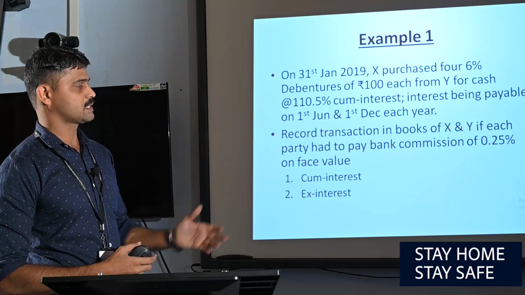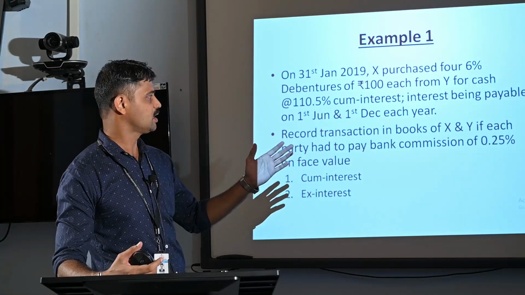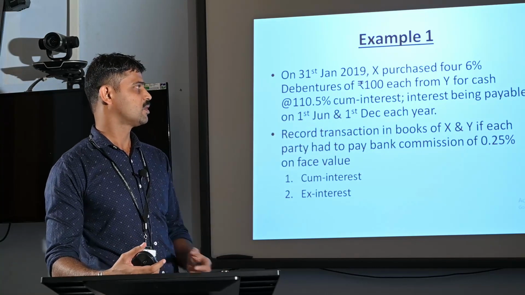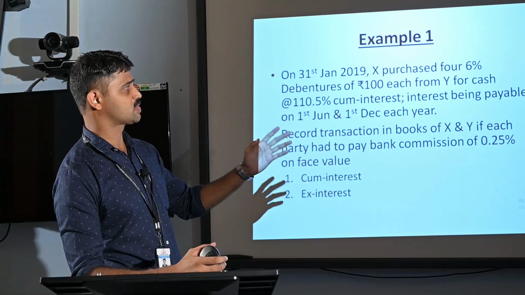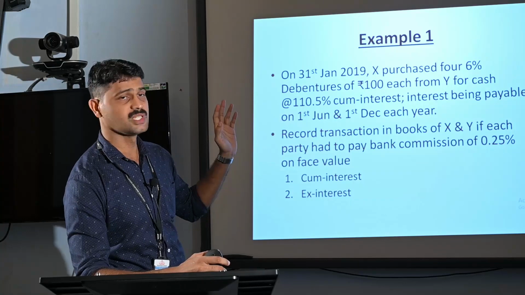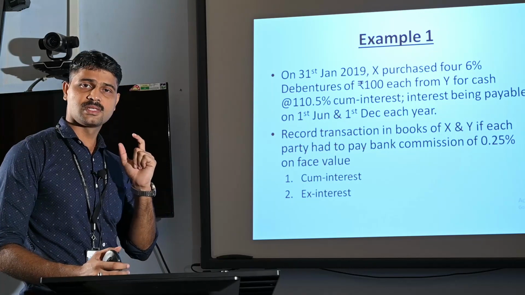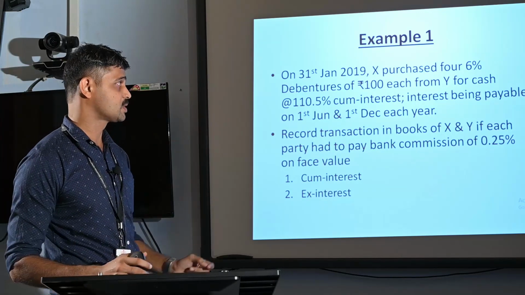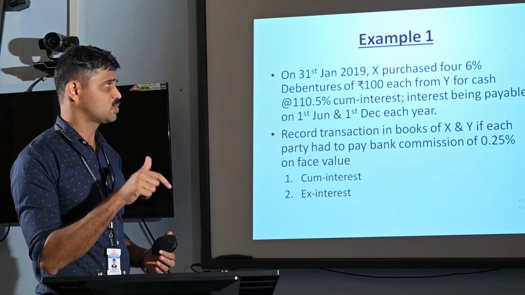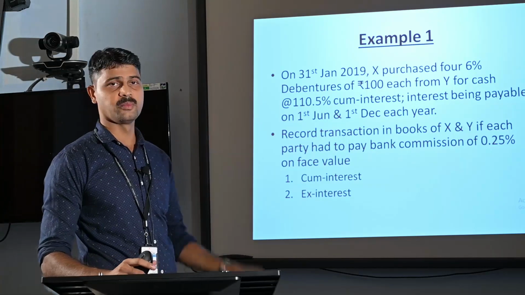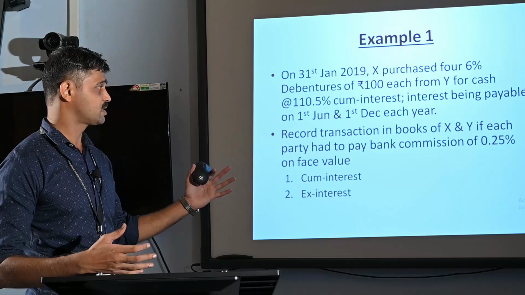So in this case, the issuing company of the debenture is paying the interest twice in a year, that's on 1st June and 1st December of every year. Here, the investor Mr. X is purchasing the investment from the seller, Mr. Y, on 31st January 2019. Number of debentures purchased are 4. The securities purchased here are 6% debentures of rupees 100 each. The purchase price, the amount payable by Mr. X to Mr. Y, is at 110.5%. That means rupees 100 into 110.5%, so we can say rupees 110.5.